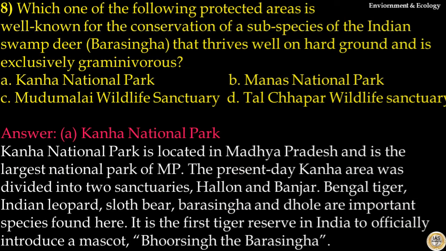Kanha National Park is located in Madhya Pradesh and is the largest national park of Madhya Pradesh. The present-day Kanha area was divided into 2 sanctuaries, Halon and Banjar. Bengal tiger, Indian leopard, sloth bear, Barasinga and dhole are important species found here. It is the first tiger reserve in India to officially introduce a mascot, which is the Barasingha. So the answer to this question is option A, Kanha National Park.